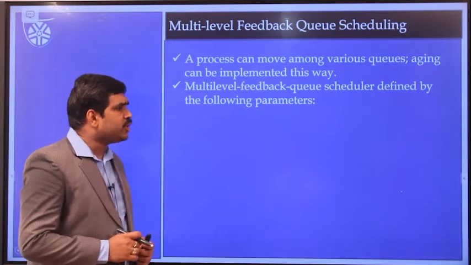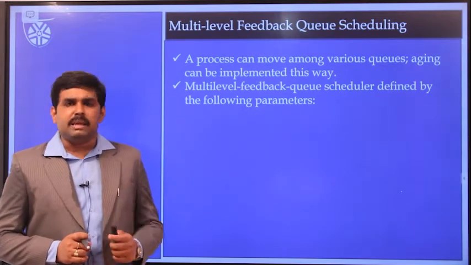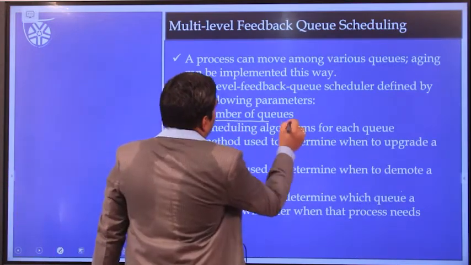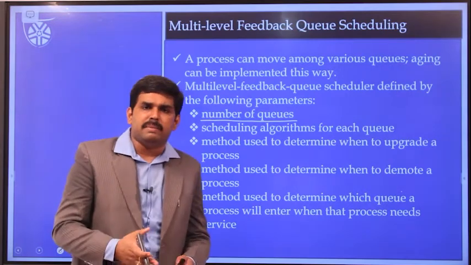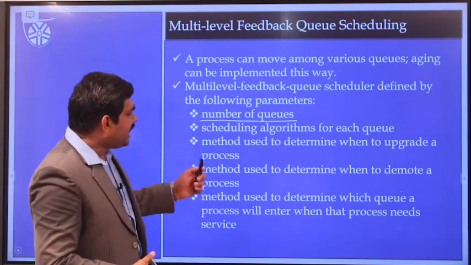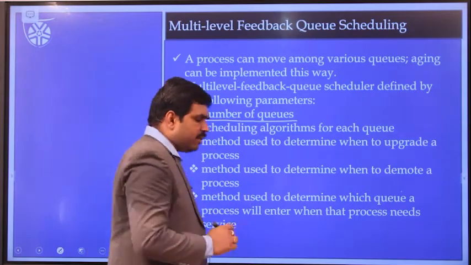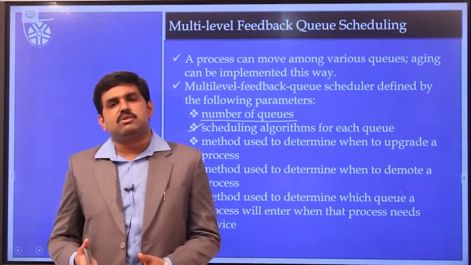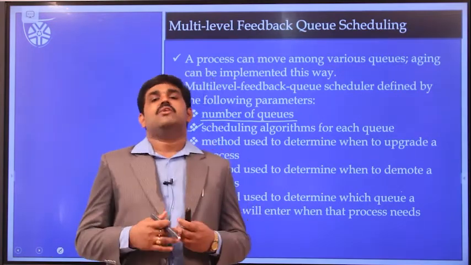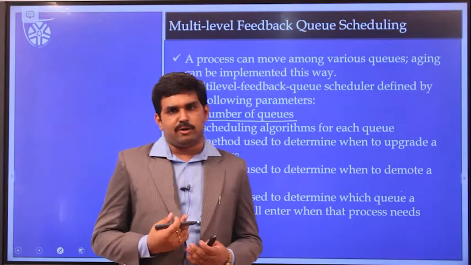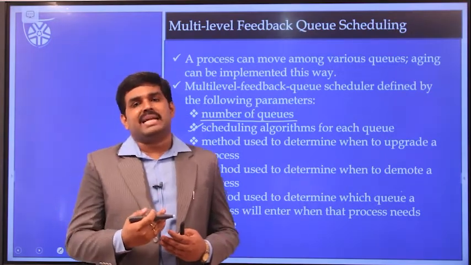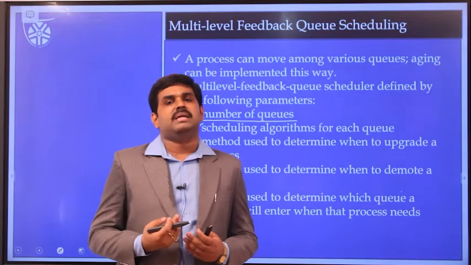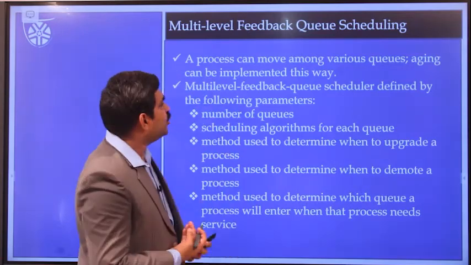In the multi-level feedback queue scheduling, we are going to assign the CPU by considering some parameters. Those are the number of queues. If the number of queues is minimal, then automatically the problem is going to persist like earlier. Thereafter, what kind of scheduling algorithms are to be followed? Earlier, we followed the round robin scheduling algorithm for high priority jobs and the first come first serve scheduling algorithm for low priority jobs. Likewise, what kind of scheduling algorithms are supposed to be followed, how to improve the priority of a process, and how to demote the priority of a process. These are going to serve as the parameters in the multi-level feedback queue scheduling algorithm.